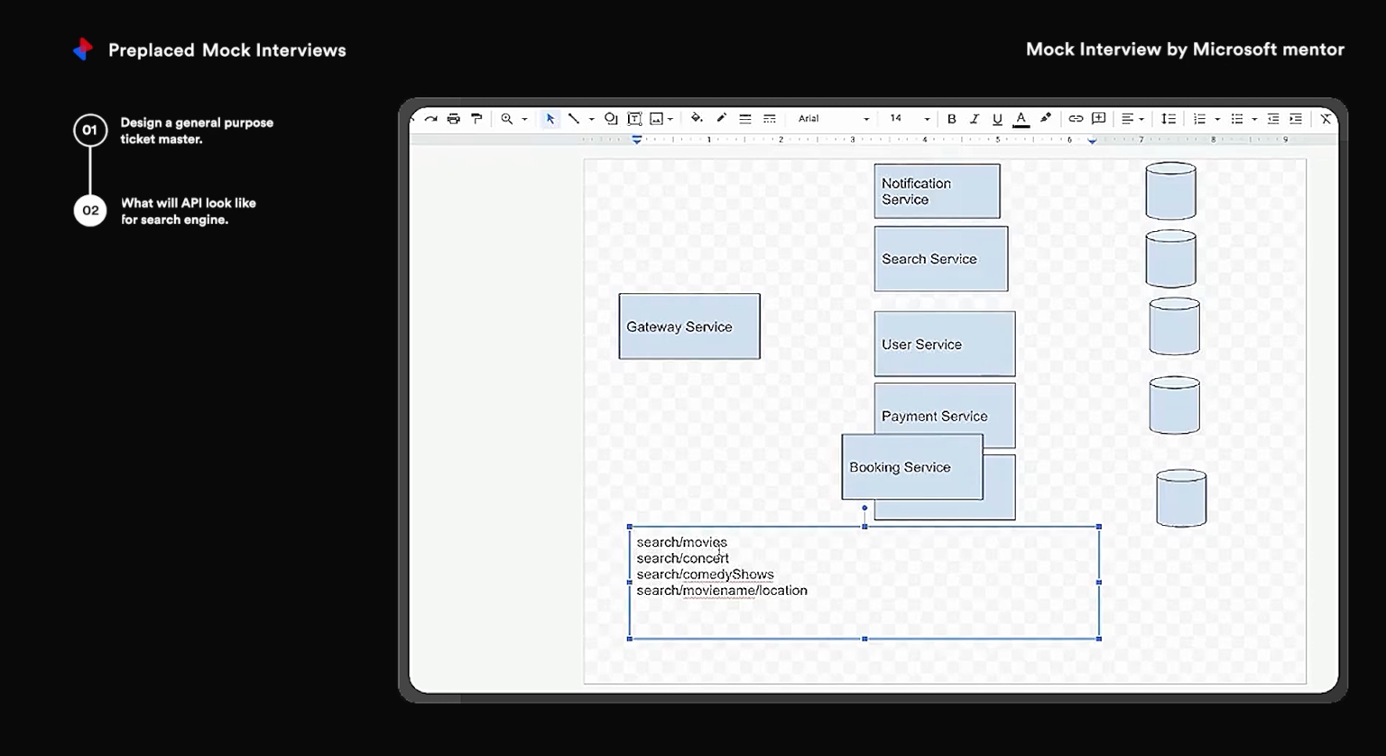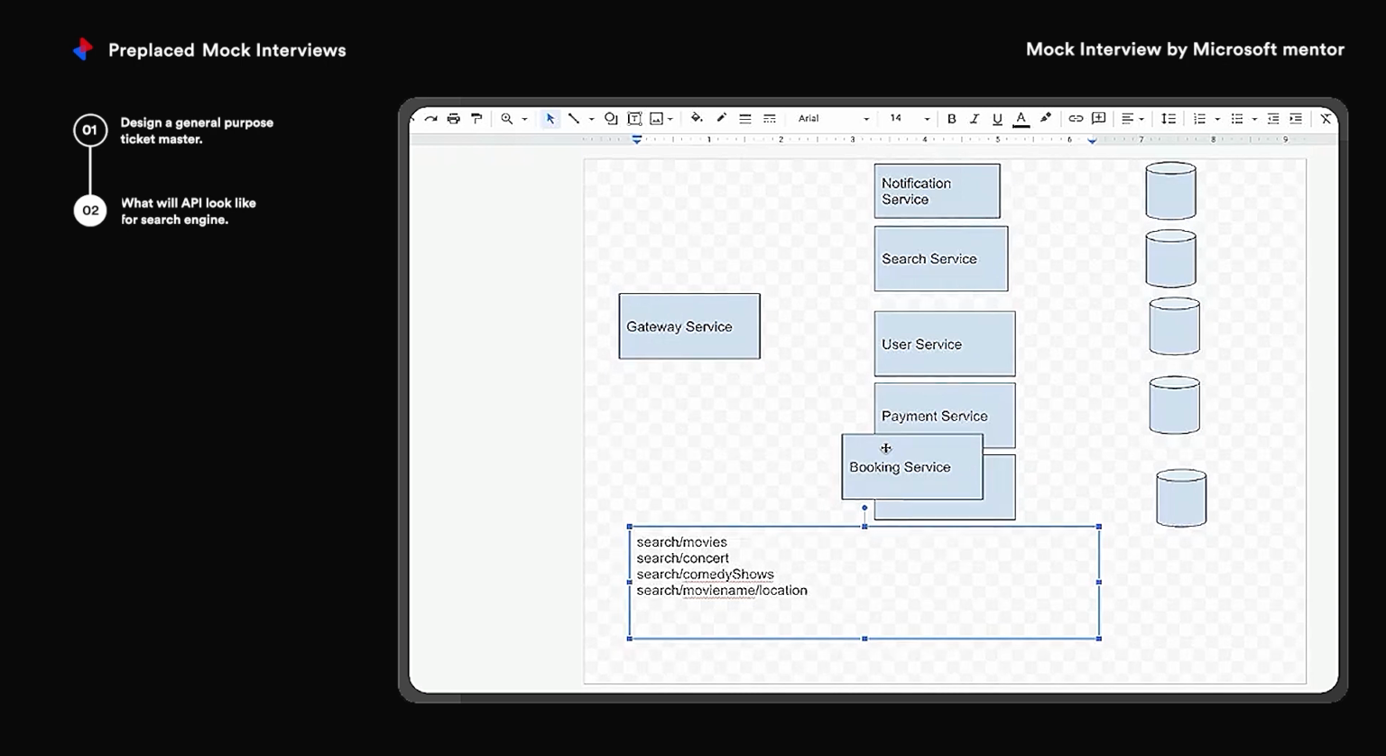Search, and pass the parameter movies, suppose, then he'll have the option to search movies. Similarly concerts, comedy shows. And if he wants to search for a particular movie, then he should pass the parameter like the movie name he wants to search and the location he wants to obtain information for. Then after he searches for the movie, I will obtain the information like how many tickets are available, what's the price of the ticket, something like that.